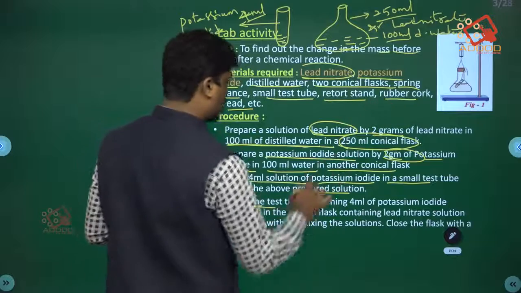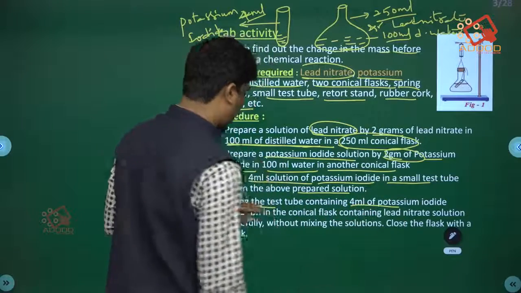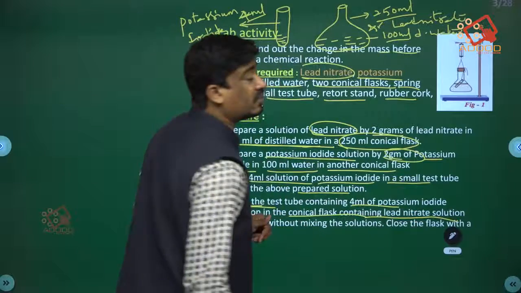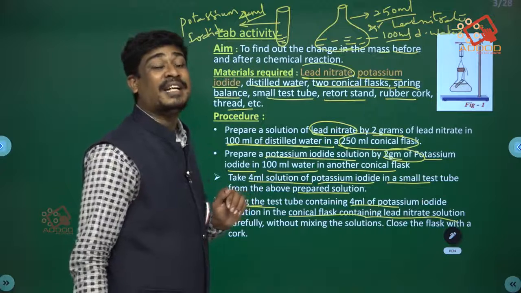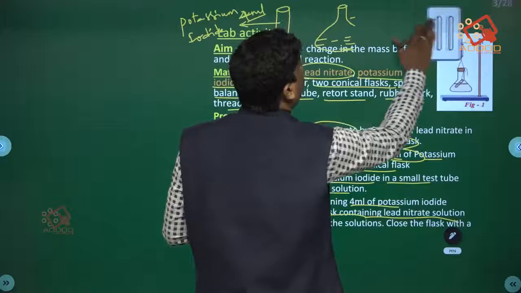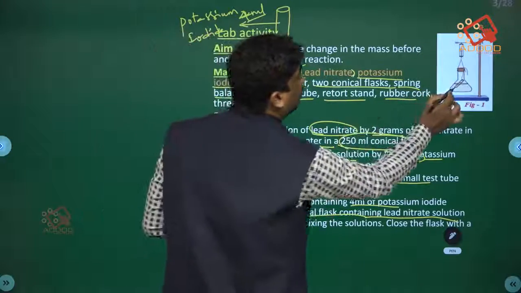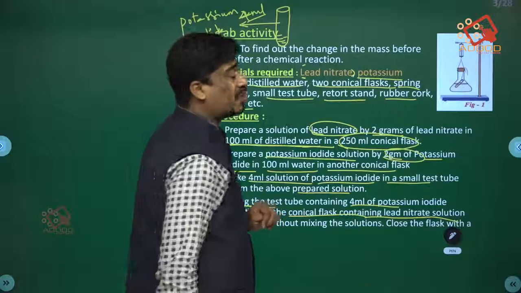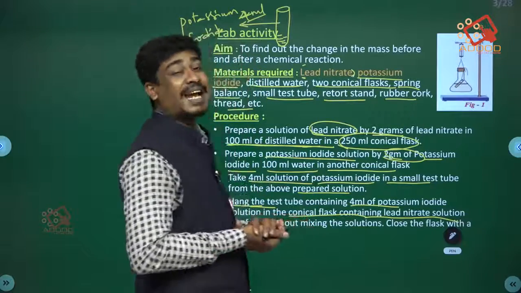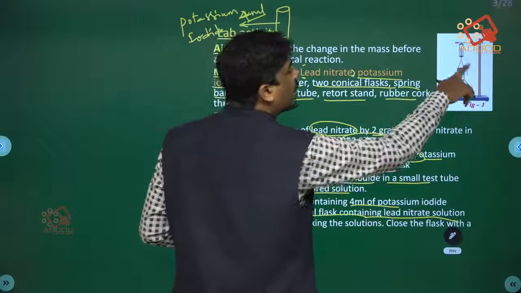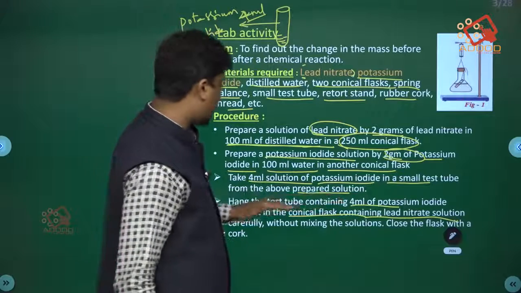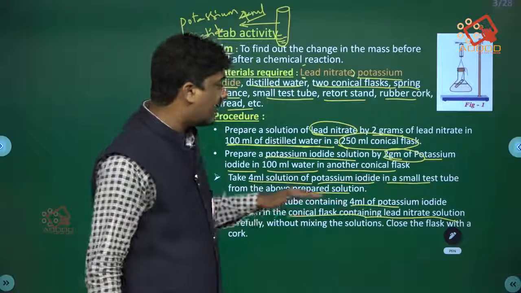Hang the test tube containing 4 ml potassium iodide solution in the conical flask which contains lead nitrate solution. We already prepared 100 ml of lead nitrate solution, no? So within that, hang the 4 ml which was taken in the test tube. Hang that test tube in the conical flask of lead nitrate solution, which you can observe from the diagram, right?